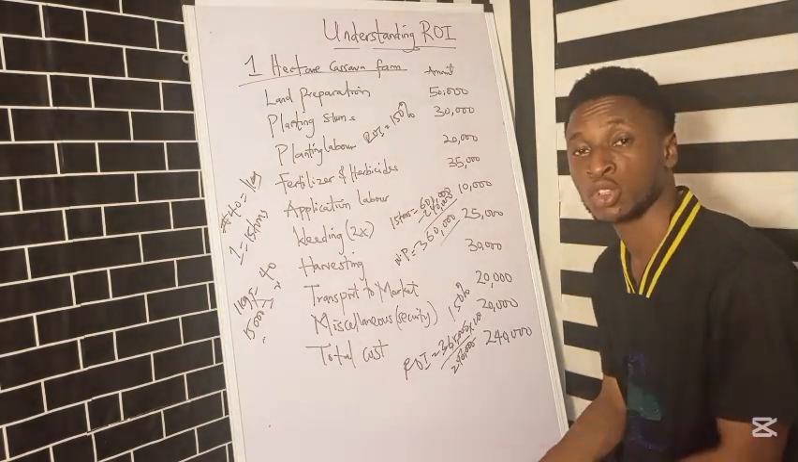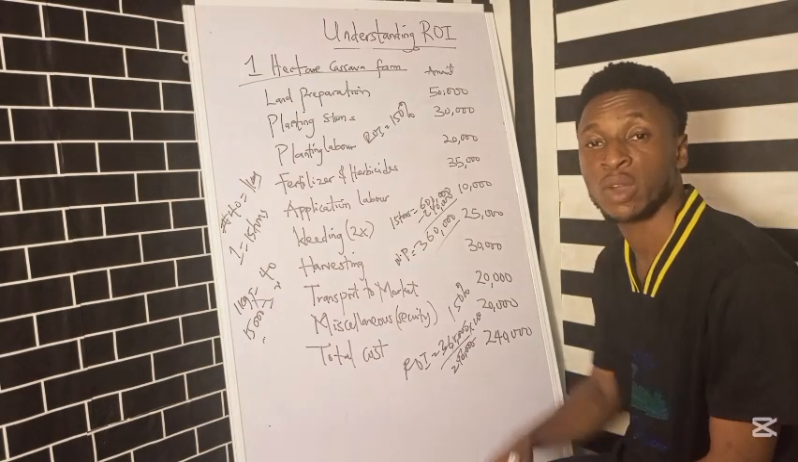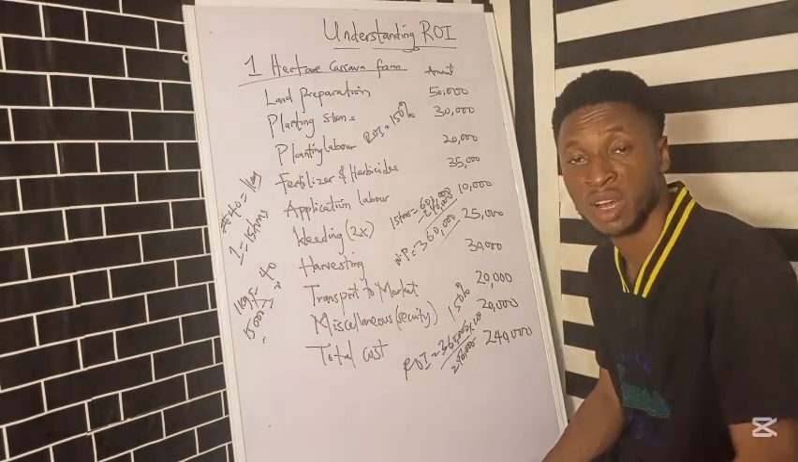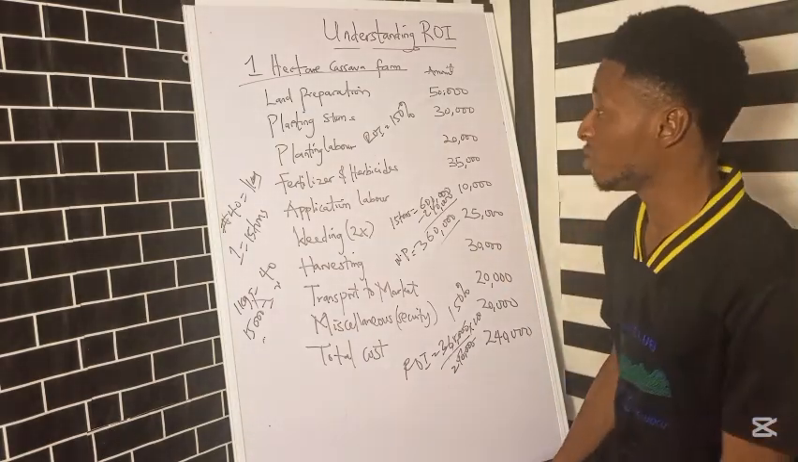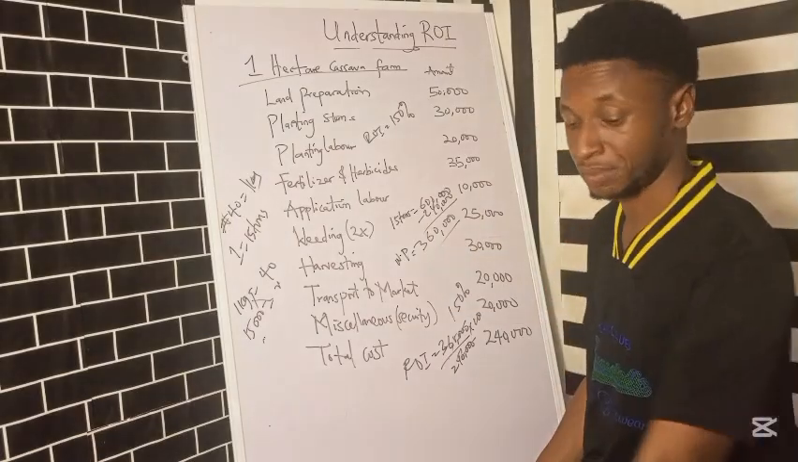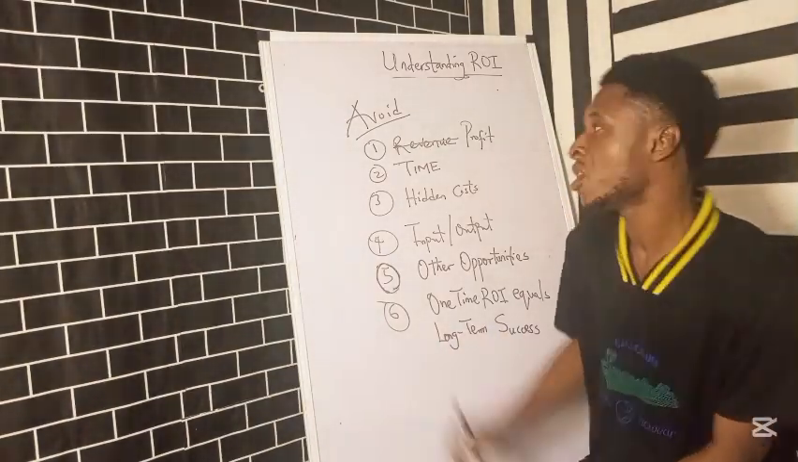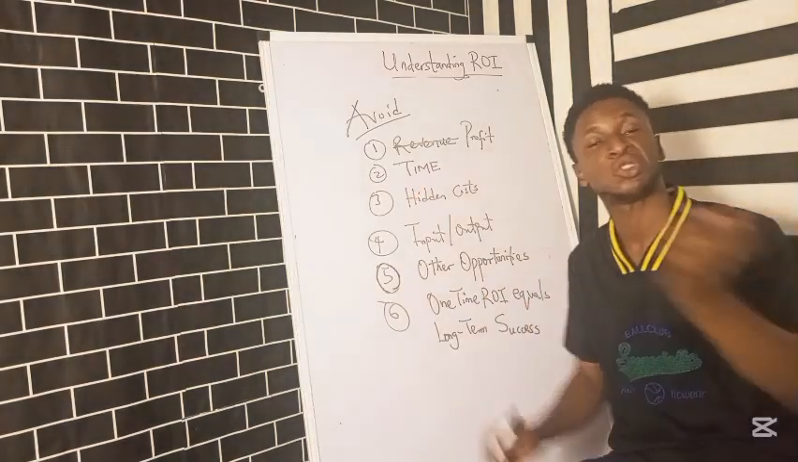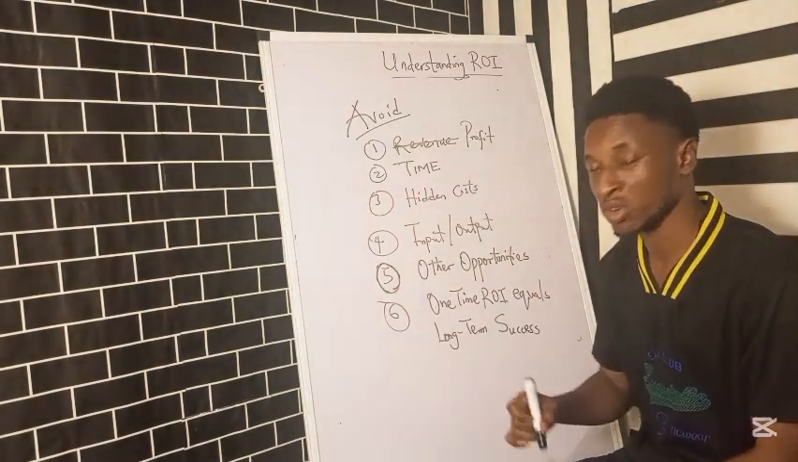The next thing I'm going to talk about is 6 common mistakes that new farmers make when they analyze their profits and their profit margin. These are 6 very crucial mistakes that you must avoid if you want to clearly understand ROI. It's very easy for you to make these mistakes if you're not careful and if you're not somebody of analysis.